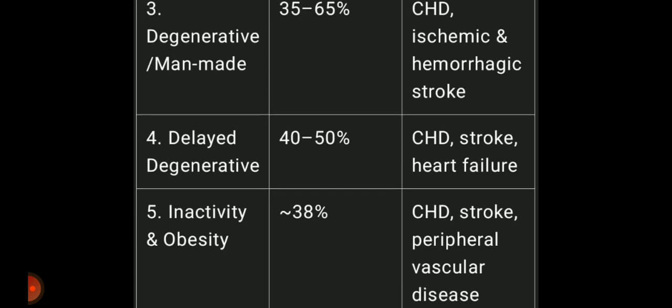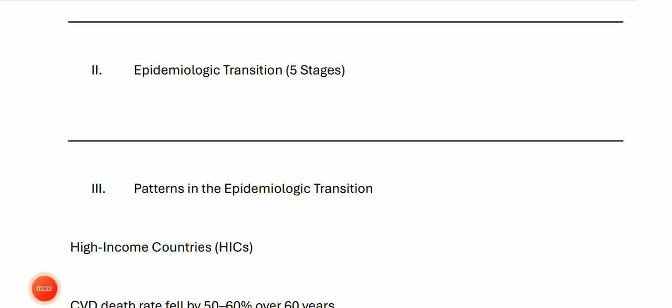Next up are the delayed degenerative reasons. 40 to 50% of the disease are because of these. CHD, stroke, and heart failure can be because of them. And inactivity and obesity contribute to approximately 38% of the share. CHD, stroke, and peripheral vascular diseases are examples caused by these factors.